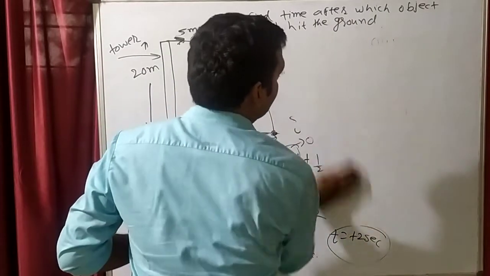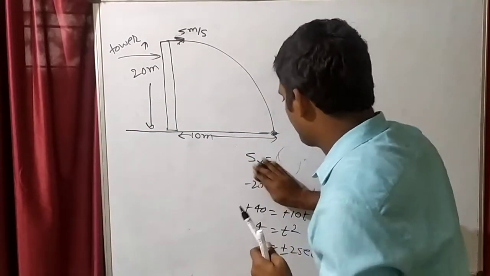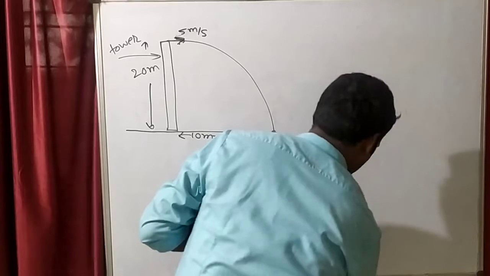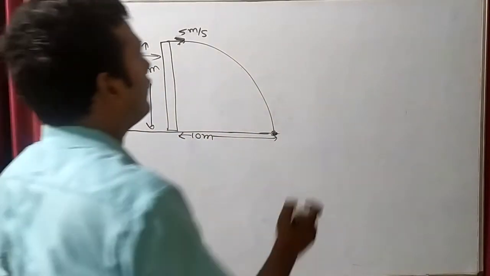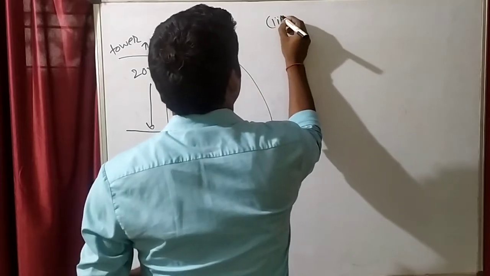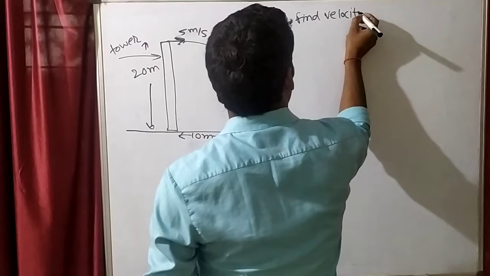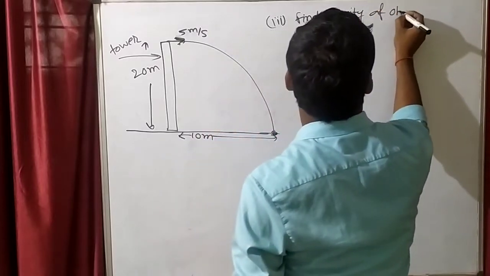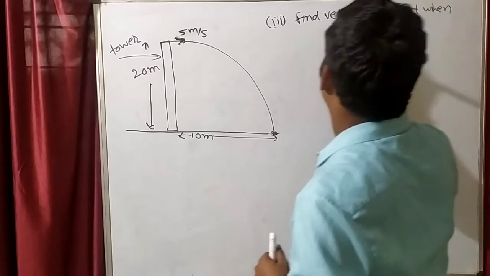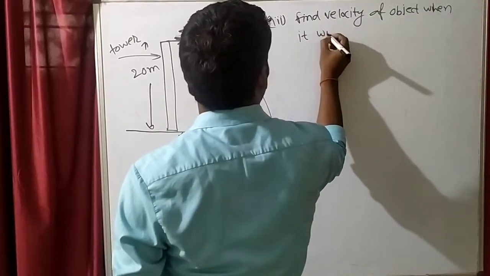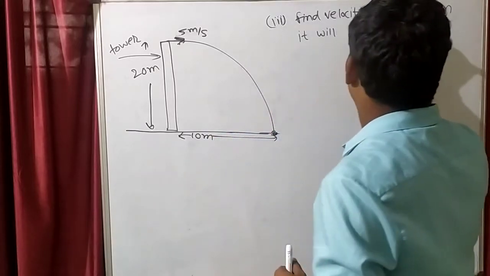Find the velocity of the object when it will hit the ground.